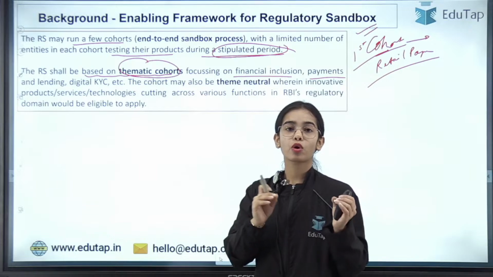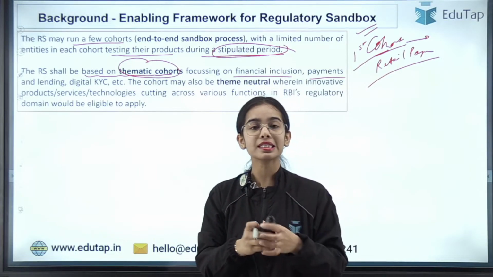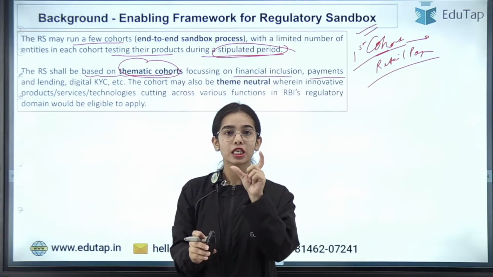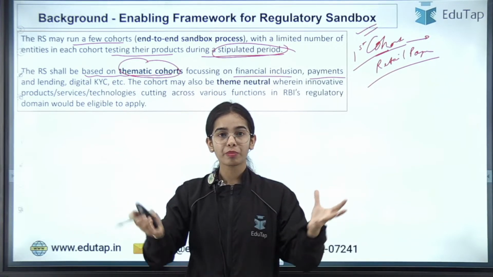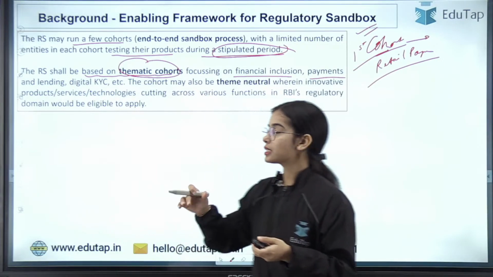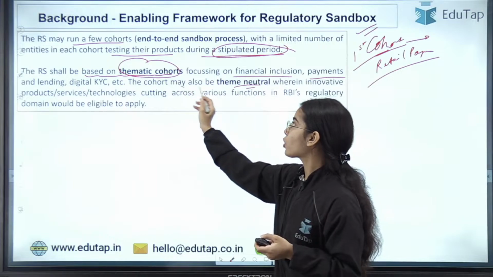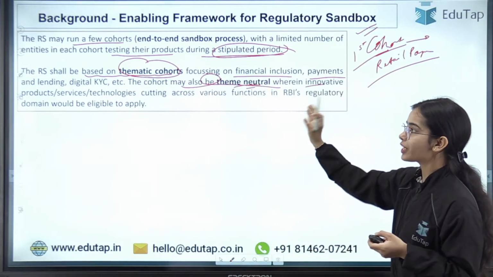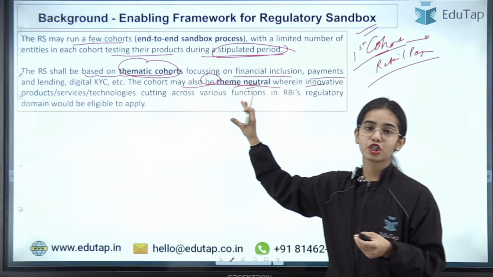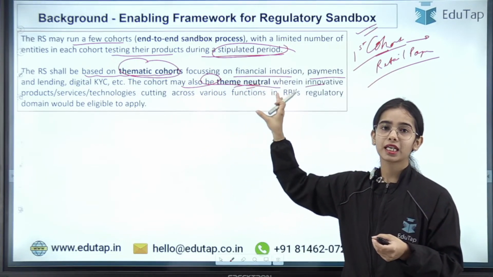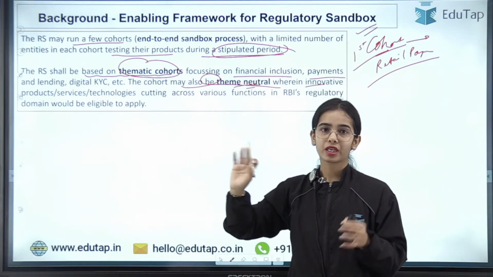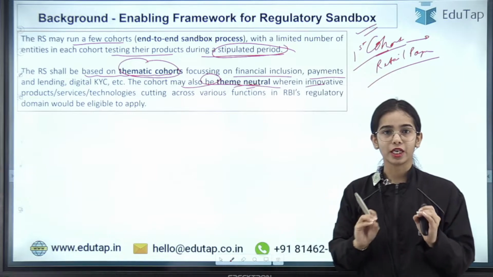The cohort may also be theme neutral. Theme neutral means that this particular cohort has no particular theme, no single topic. So there are different domains over which you can bring your innovations for testing. So a cohort may be theme neutral, wherein innovative products, services or technologies cutting across various functions in different domains that are under the RBI's regulatory domain can be brought under the regulatory sandbox.